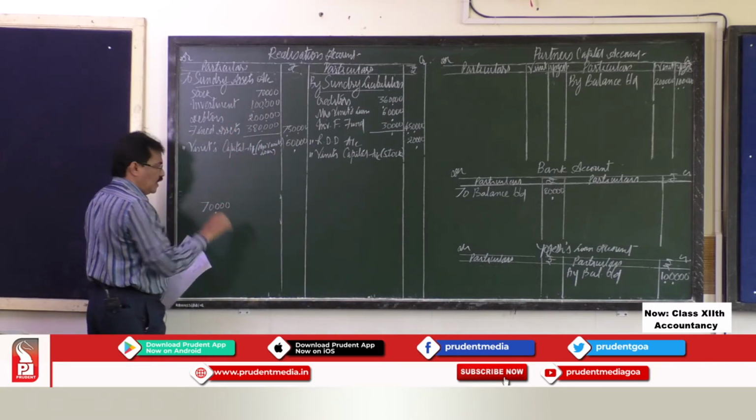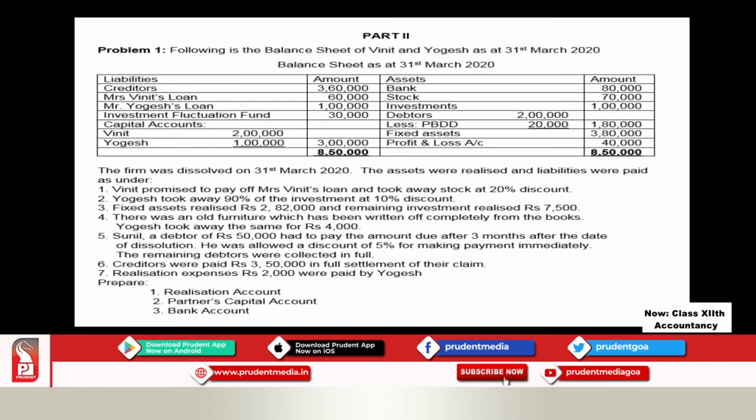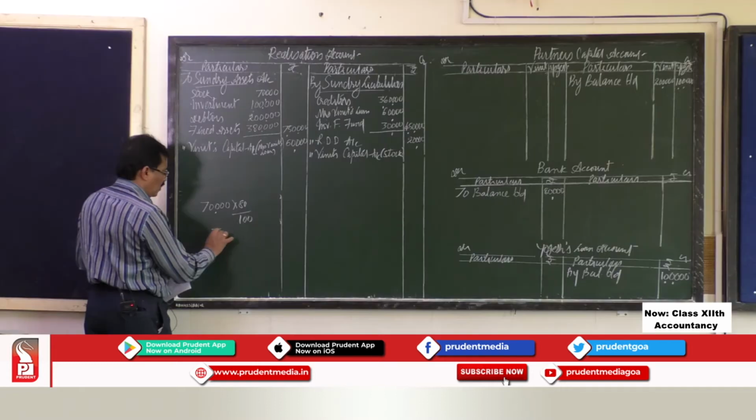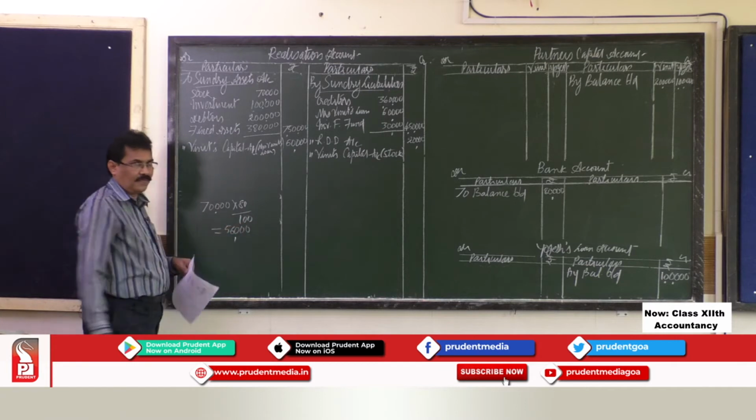Vineet took away stock at 20% discount. So, this 70,000 is 100%, but he is taking a discount of 20%. So, 100 minus 20, he is taking at 80% of this. So, 80% of this gives you 56,000.